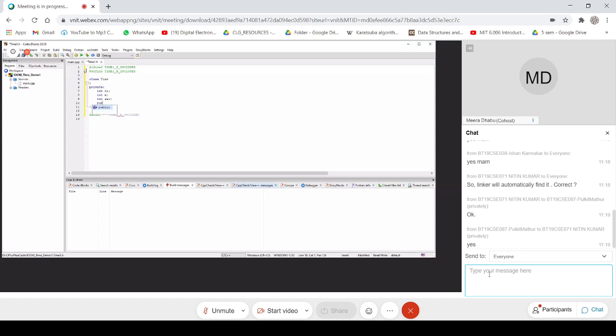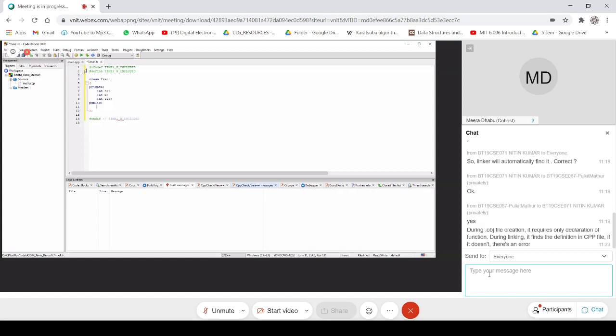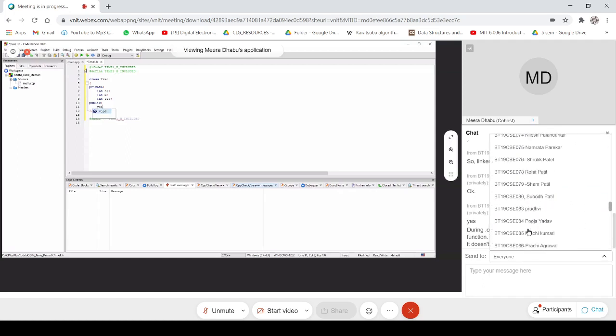So the access specifier will be public, because you want to invoke these from outside. Here we have just declared the attributes, that is the variables for that class. I want to set some values also, and sometimes I want to read or get those values also. And sometimes I would like to print those values to communicate to the outside world. These methods are called getter methods and setter methods.